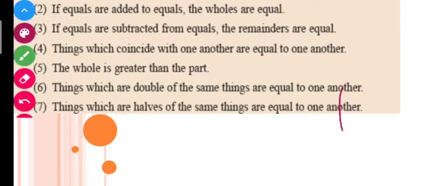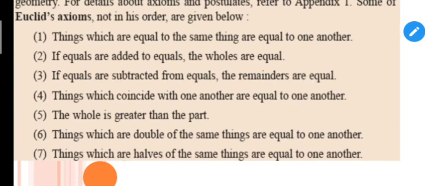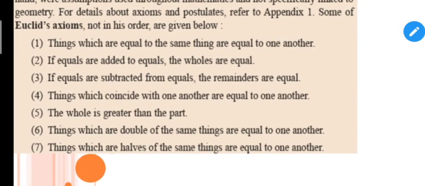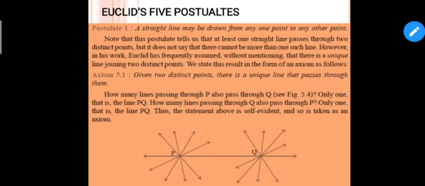And in these exams, what you have to do, you have to remember all these axioms here. So there are 7 axioms that are given in your NCERT. So students, you have to keep all these axioms in your mind, because for solving the question, these axioms will help us. Okay, so let us move to our next slide, in which we are going to discuss the 5 postulates that were given by Euclid, and that is also part of your NCERT text.